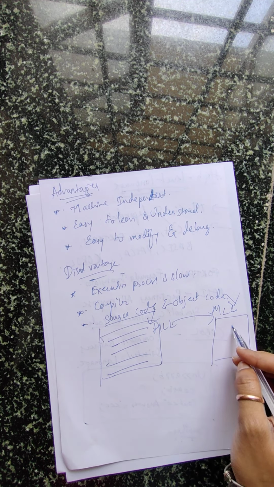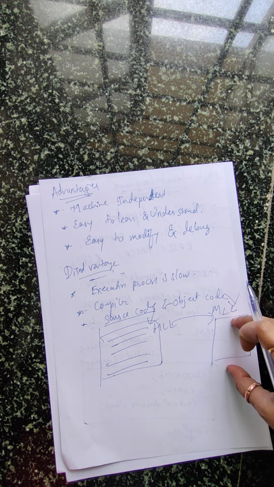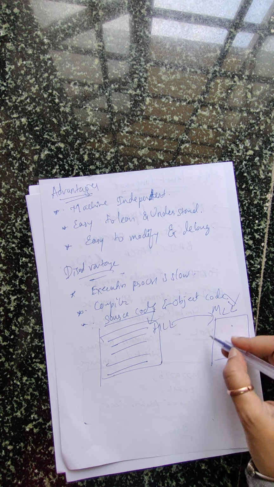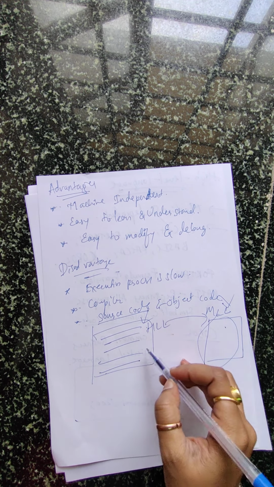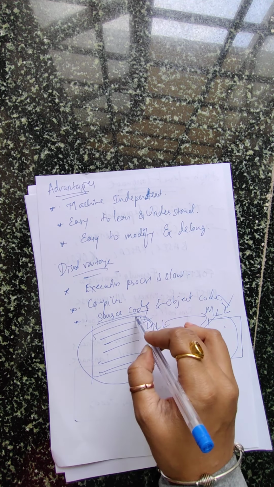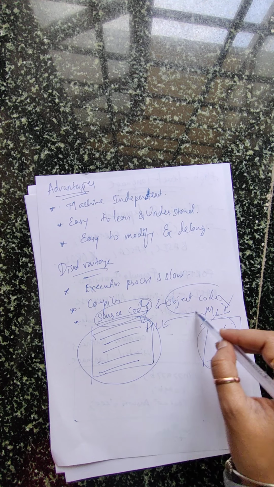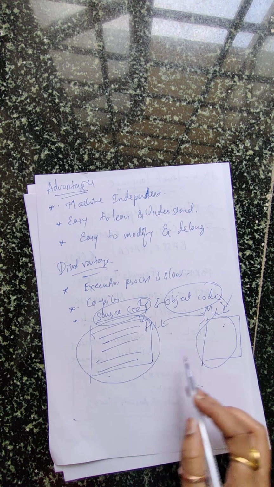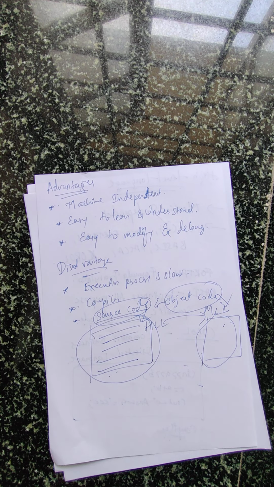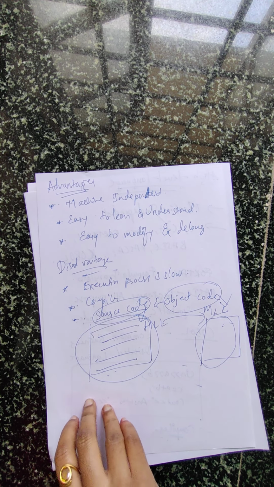Whereas in your machine level language we have only this set of the codes, so only this memory is required. But here in your high level language, some memory is required to store your source code also, and another set of memory is required to store your object code also. So memory requirement is more. That is another disadvantage relating to your high level language. Clear to everyone? This is all about your high level languages. Remember the features, advantages and disadvantages.